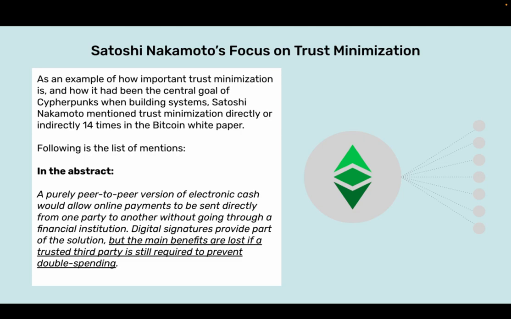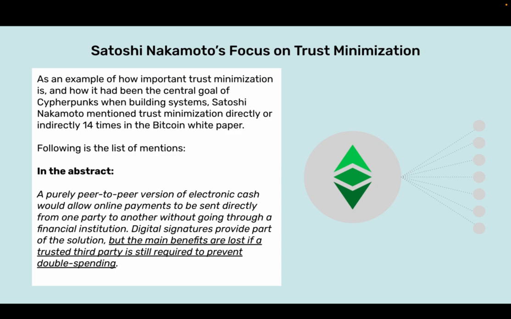Satoshi Nakamoto's focus on trust minimization. As an example of how important trust minimization is and how it had been the central goal of cypherpunks when building systems, Satoshi Nakamoto mentioned trust minimization directly or indirectly 14 times in the Bitcoin white paper. Following is the list of mentions.